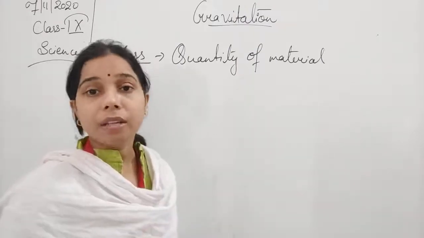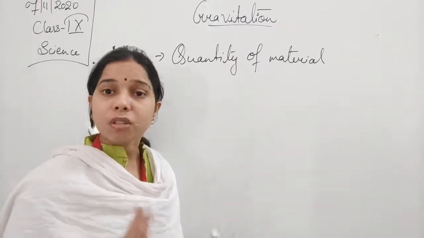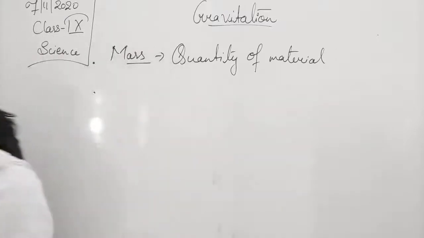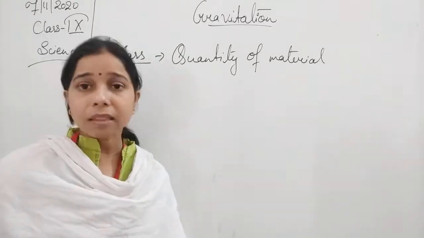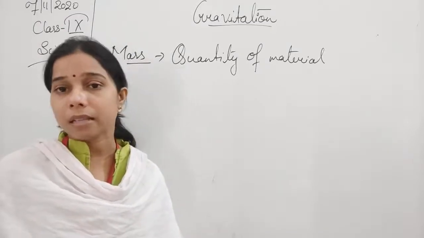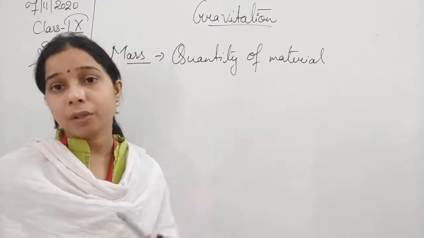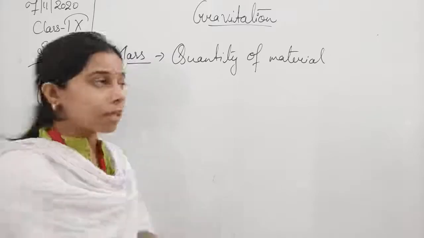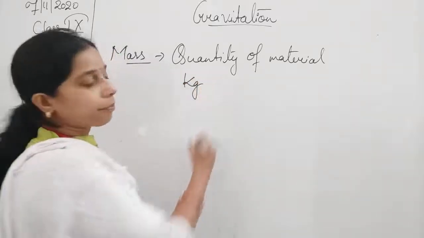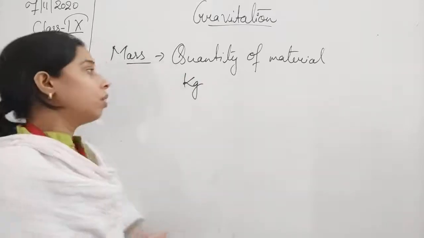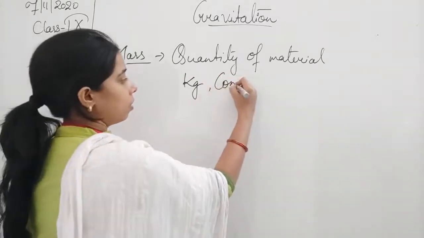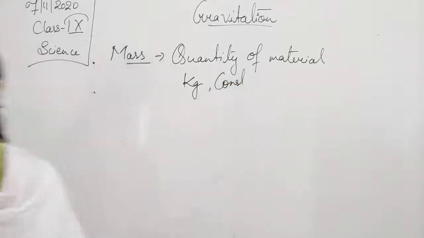Mass is always constant. It does not change from place to place. It remains the same. That is the definition of mass. The SI unit of mass is kg; we measure it in kilograms.